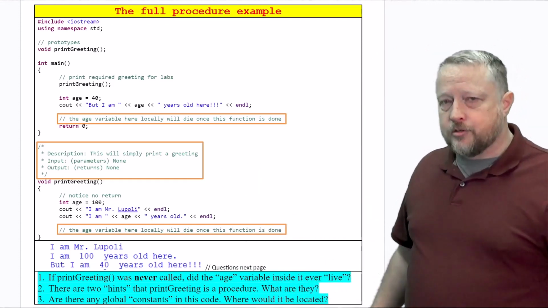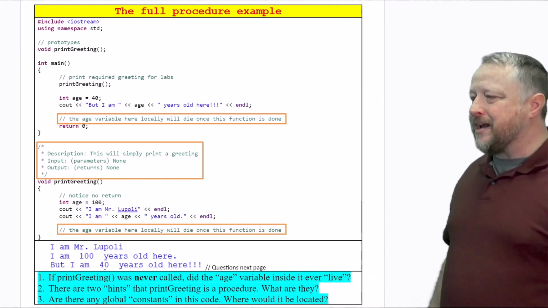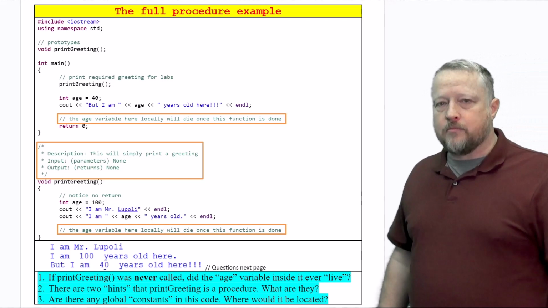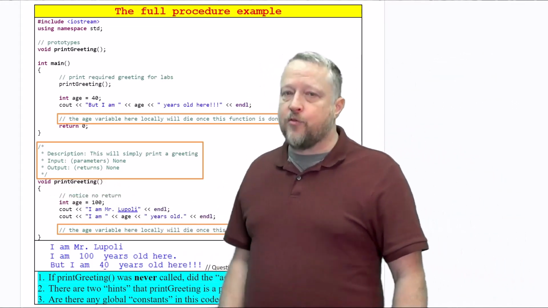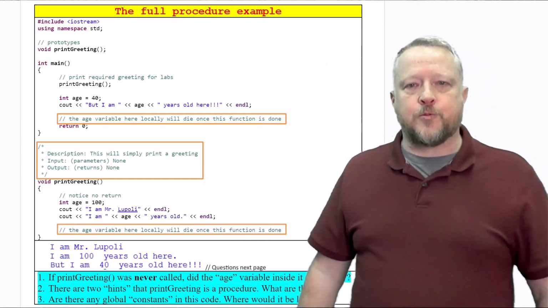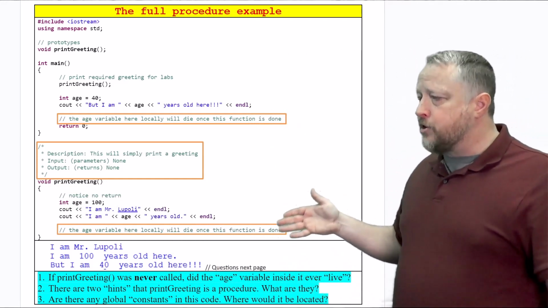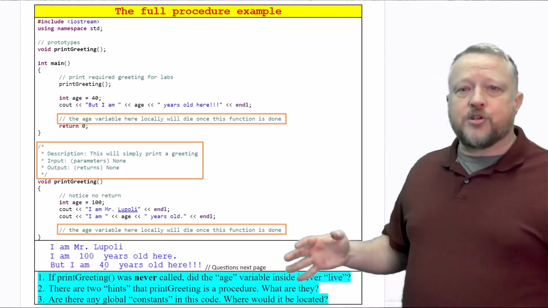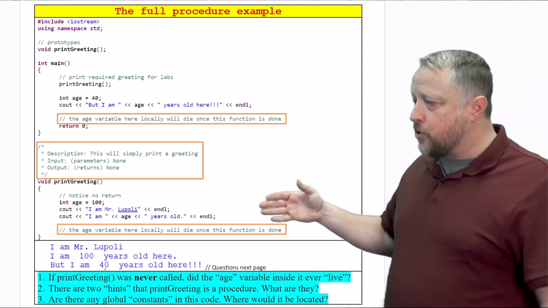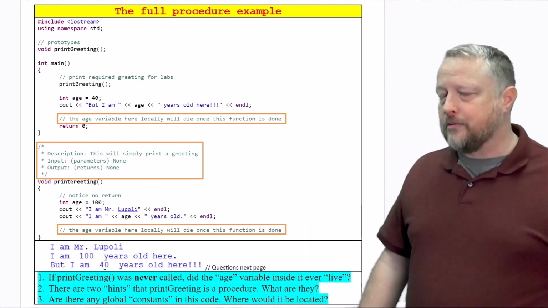Number 2, there are 2 hints that print greeting is a procedure, and what are they? Number 1, I'm sure most of you went straight to the void and said, hey, it's a void. You're absolutely right, that's a procedure. The other one is almost like reverse engineering here. There's no return in this one. There's literally no word return inside of this type of function, so that also is another dead giveaway that it happens to be a procedure.